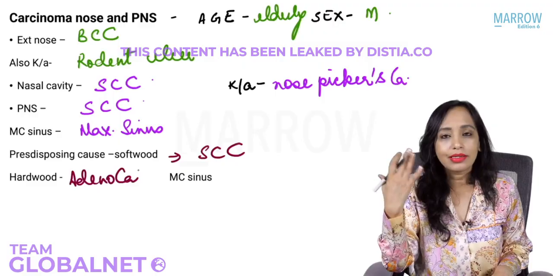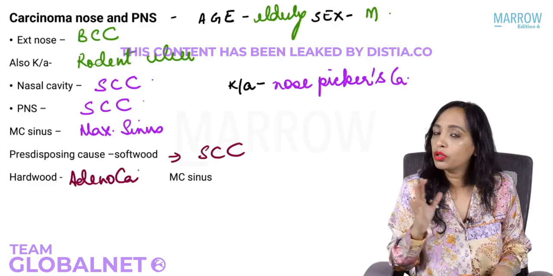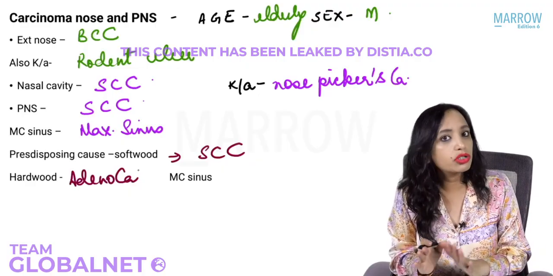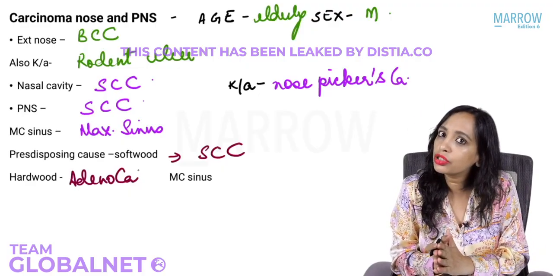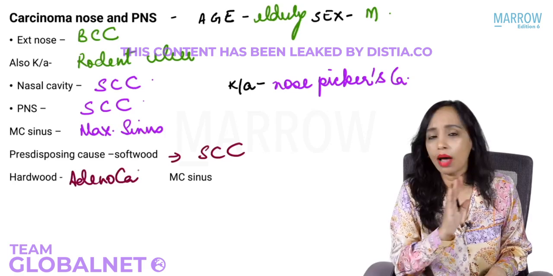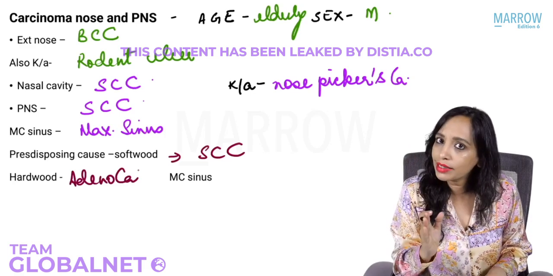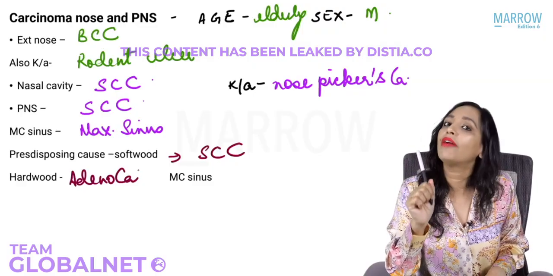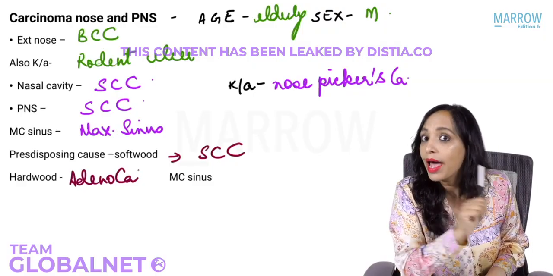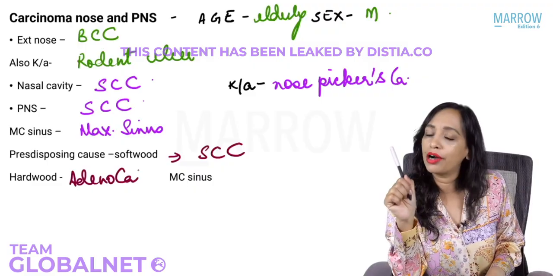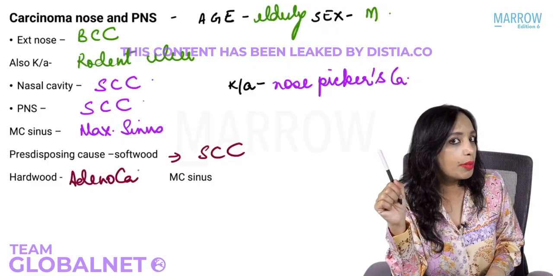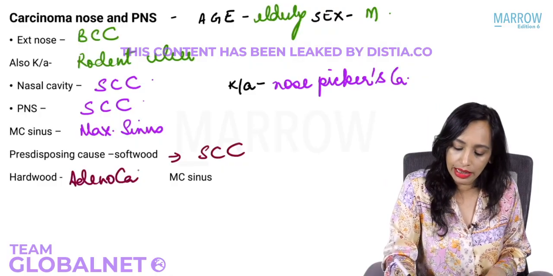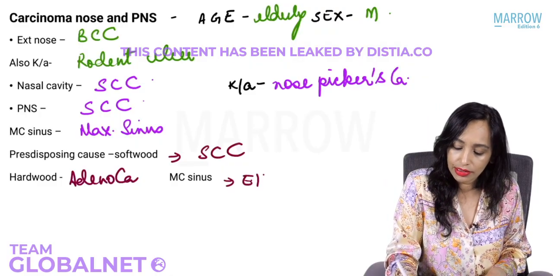In the nasal cavity, the most common is squamous cell carcinoma. In the paranasal sinus carcinoma, the most common is squamous cell carcinoma. The most common site is again the maxillary sinus, except, so we have one exception here. What is that exception? People exposed to hardwood. There, what is more common is adenocarcinoma, and adenocarcinoma is seen more commonly in the ethmoid sinus.